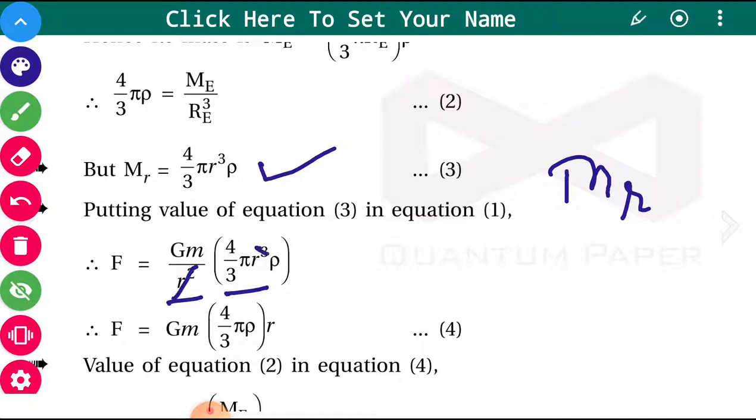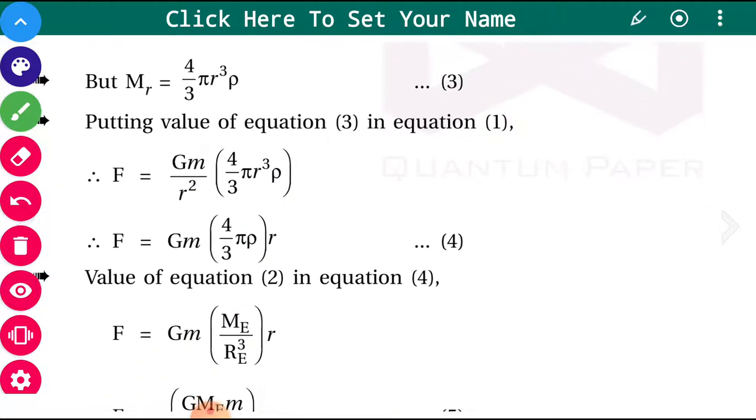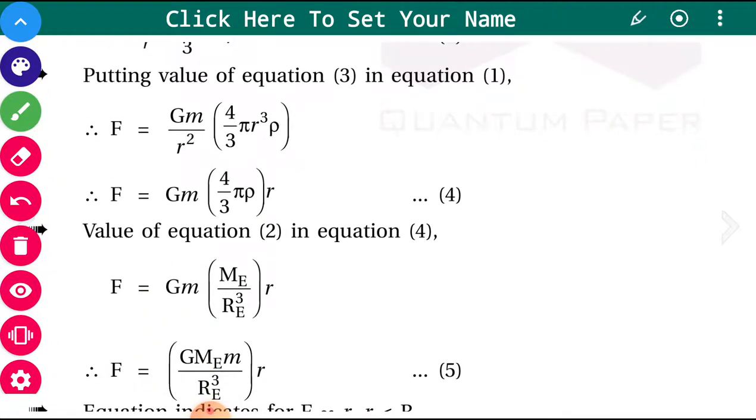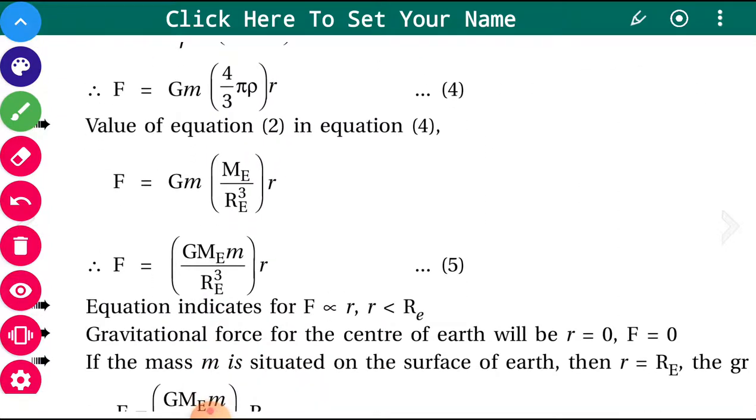R square, here 1 r will remain, so GM into 4 by 3 pi rho. It has just been rearranged, multiplied by r, this r is taken out in the multiplication, and 4 by 3 pi rho, as you know, is Me upon Re cube. So instead of this 4 by 3 pi rho, what is written? Me upon Re cube.